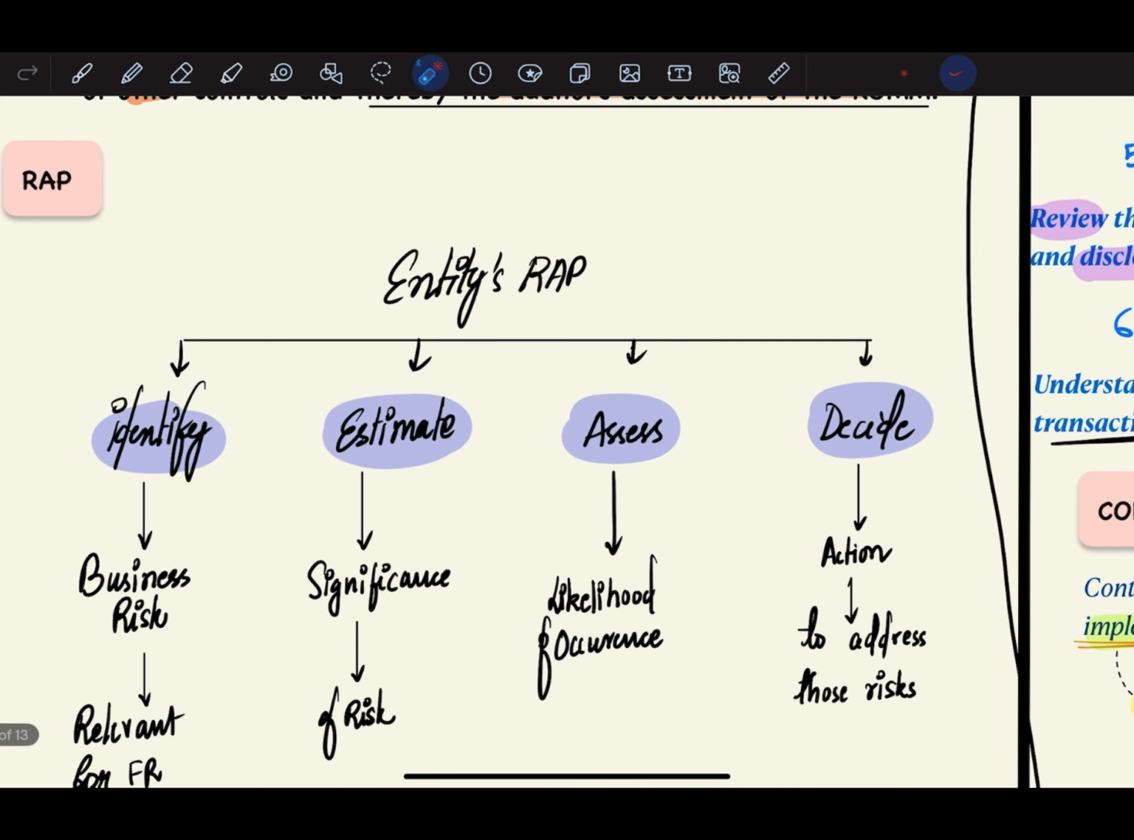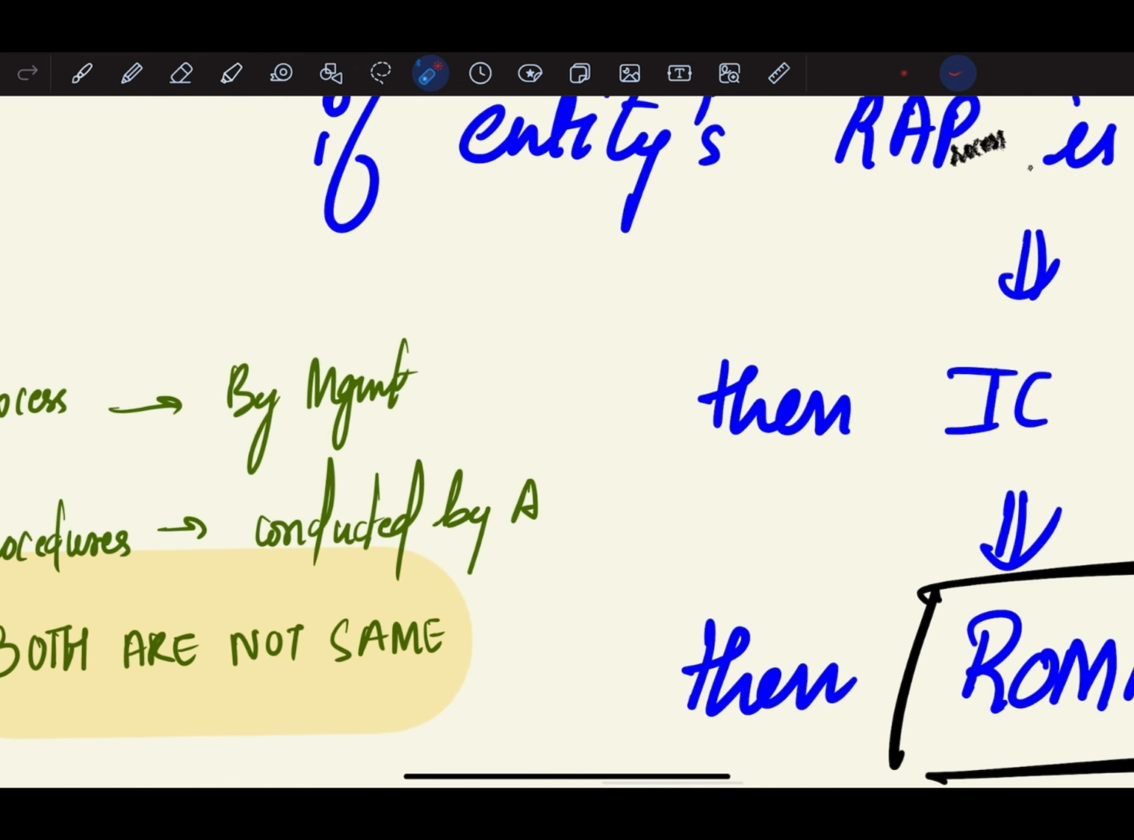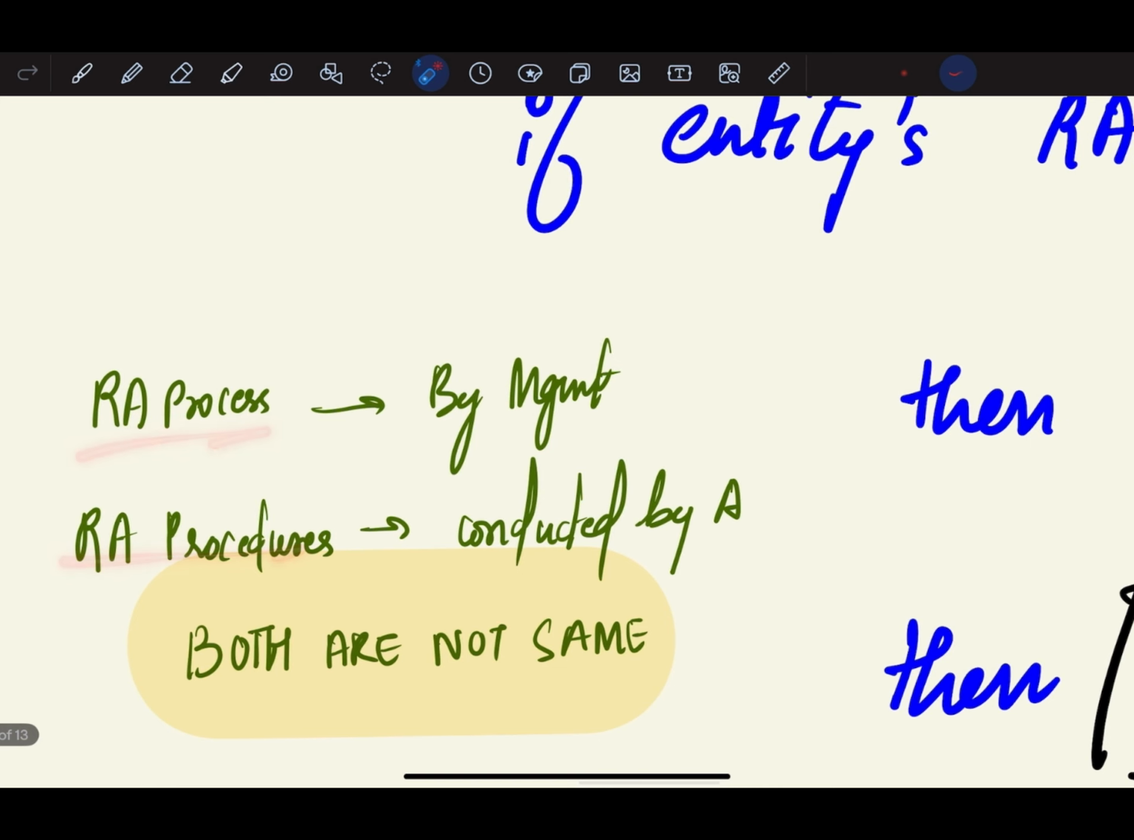So what is the entity's risk assessment process? You need to first understand the basic difference between the risk assessment process and risk assessment procedures. The risk assessment process is conducted by management. It is a process that management follows to assess risk. But risk assessment procedures are conducted by the auditor, and both are not the same. They are completely different. The process is conducted by management and is a part of the internal control system, and risk assessment procedures are used to identify and assess the risk of material misstatement. They are conducted by the auditor.